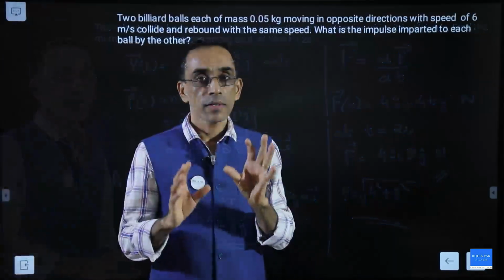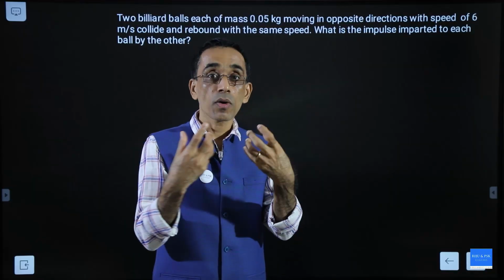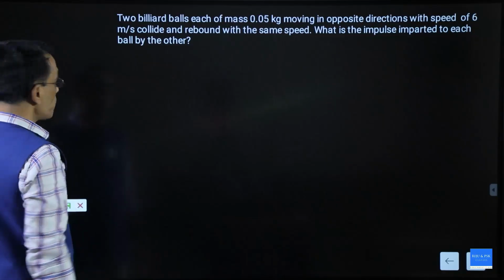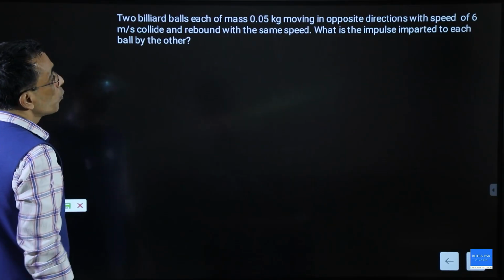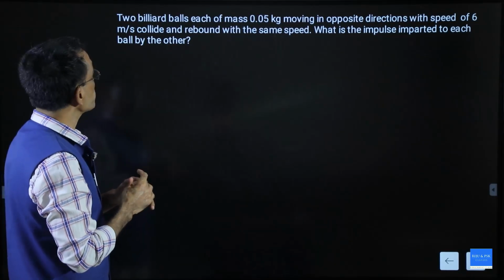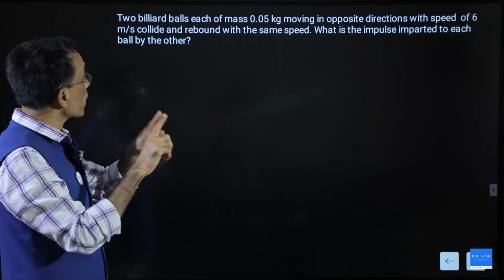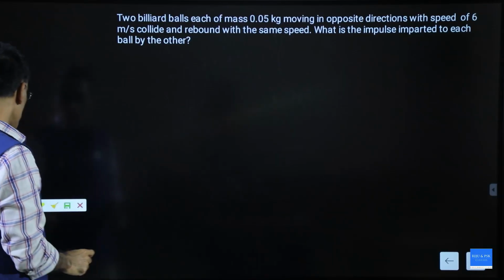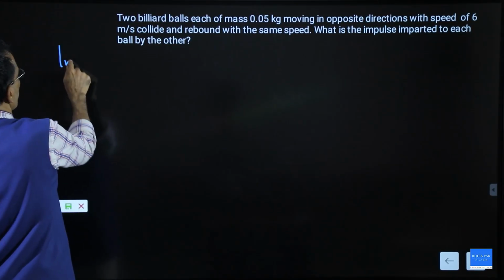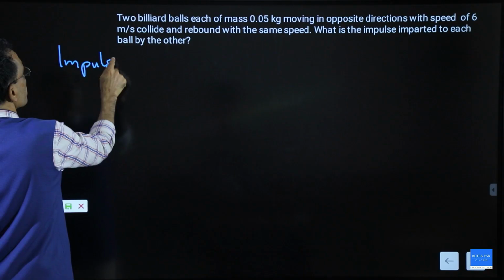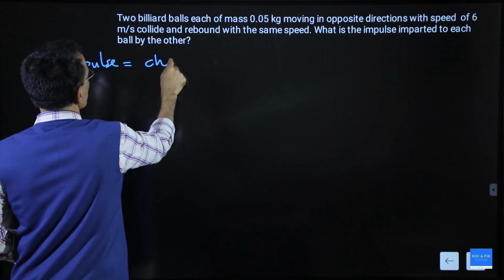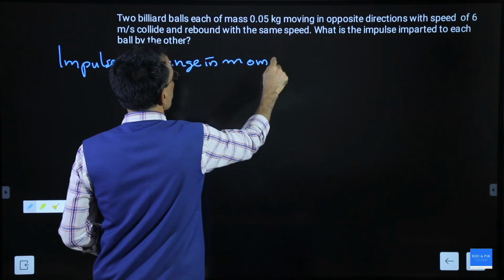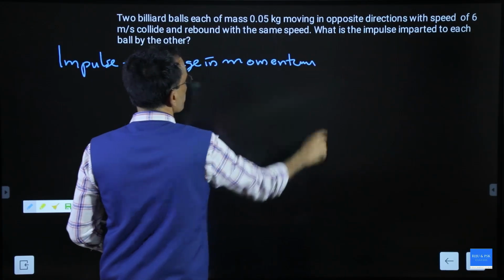Okay. This is about 2 billiard balls colliding. What is the question? Read that. 2 billiard balls, each of mass 0.05 kilogram, moving in opposite directions with the speed of 6 meter per second, collide and rebound with the same speed. What is the impulse imparted to each ball by the other? We want to calculate impulse. So we know the idea that impulse equals change in momentum.